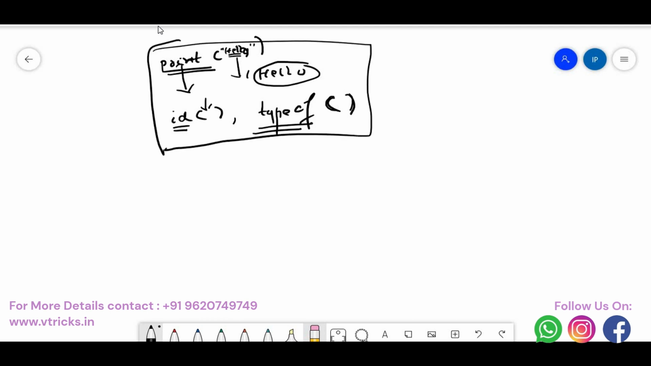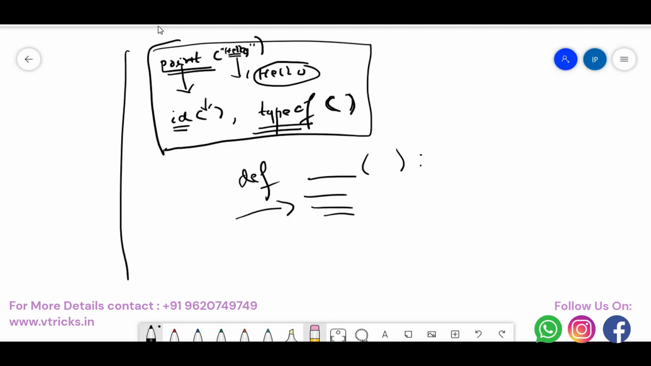Okay, so if you want to write your customized function, you can define your own function, something like def followed by function name, open bracket, close bracket, colon, and the statements. Be careful about your indentation. This is what we had about functions in the theory session.